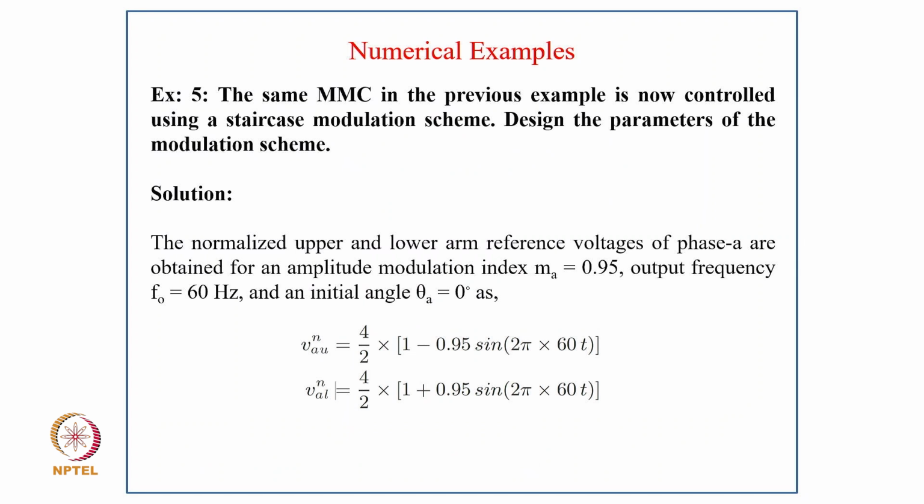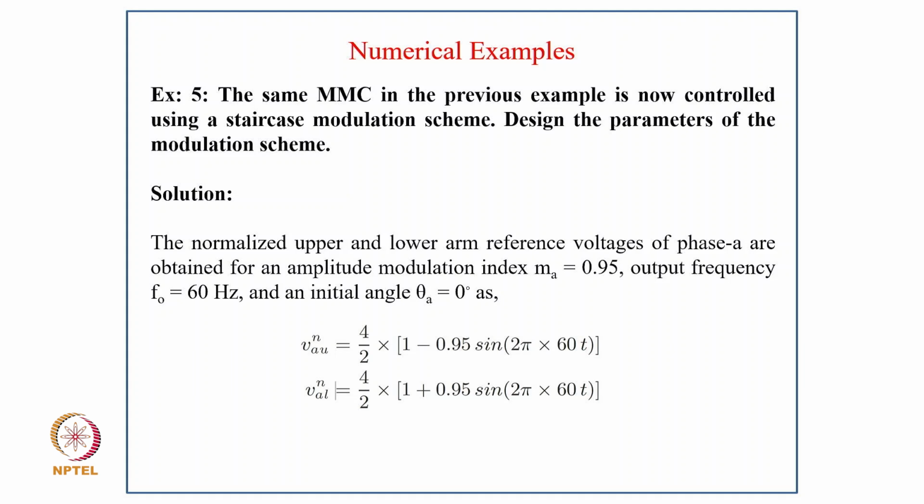Coming to example 5: the same MMC as in the previous example is now controlled using a staircase modulation scheme. Design the parameters of the modulation scheme. The solution: the normalized upper and lower arm voltages for phase A, for an amplitude modulation index m = 0.95, output frequency f = 60 Hz, and angle theta = 0 degrees.